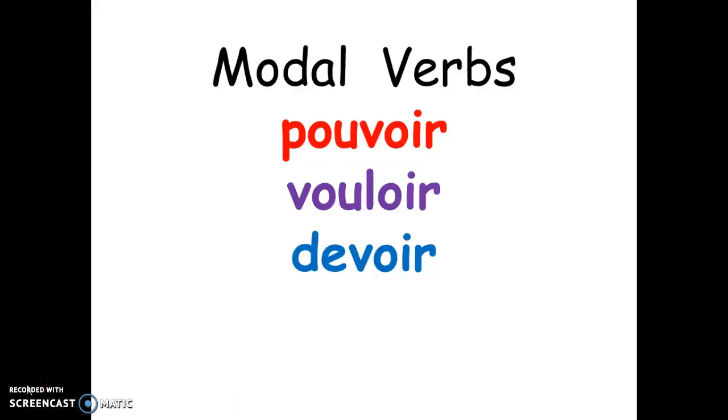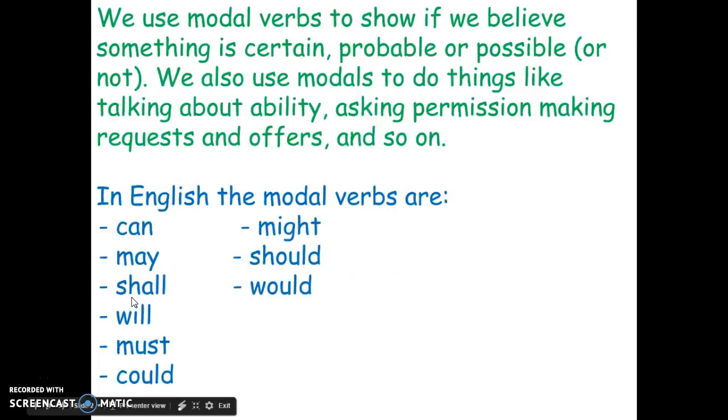This video will explain the modal verbs pouvoir, vouloir and devoir in French. We use modal verbs to show if we believe something is certain, probable, or possible, or not. We also use modals to do things like talking about ability, asking permissions, making requests and offers, and so on. In English, the modal verbs are can, may, shall, will, must, could, might, should, and would. We're just going to look at a few of those today.